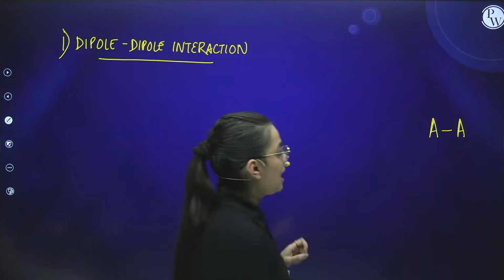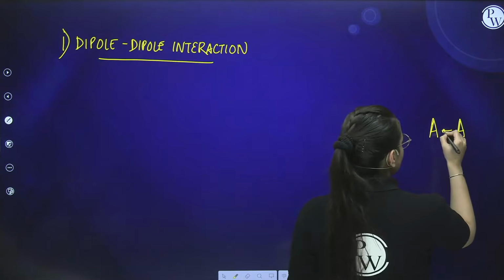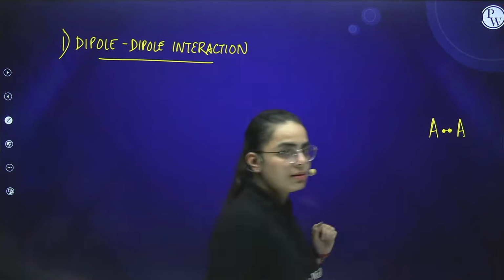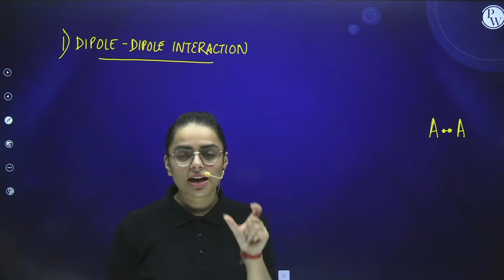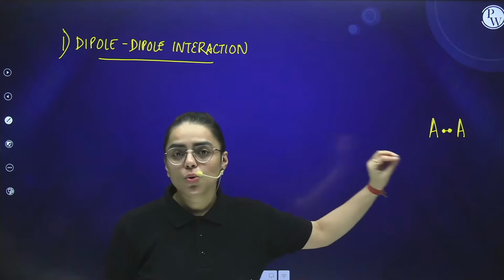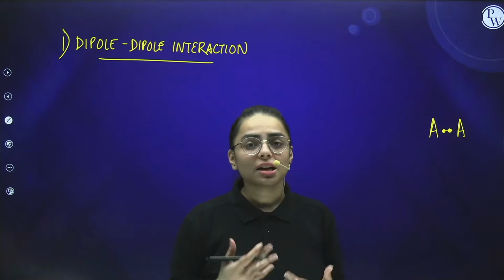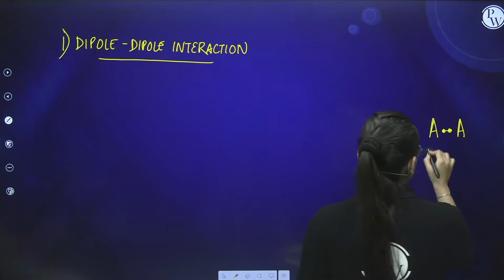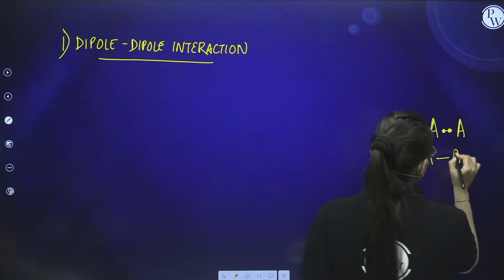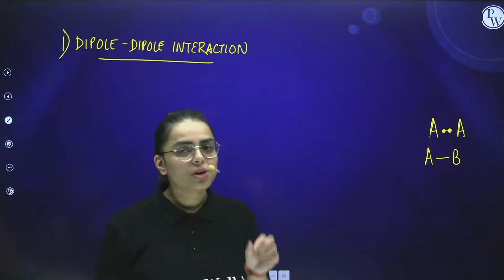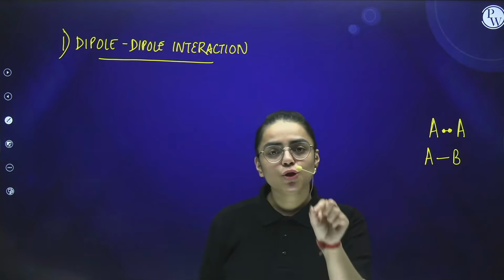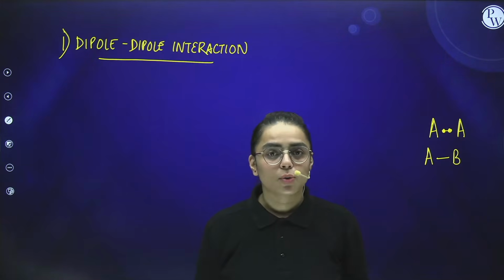In this case, if I say this is the bond, it contains two electrons over here. This bond has two electrons and they are shared between them. There is no difference in electronegativity because the atoms are similar. Clear? But if I ask you, if I have A and B, and there is a bond between A and B, and B is more electronegative than A, what would you say?